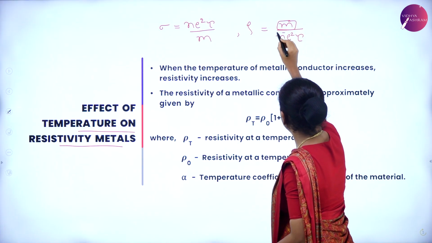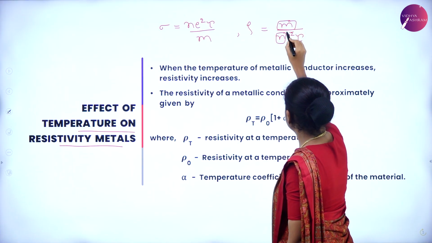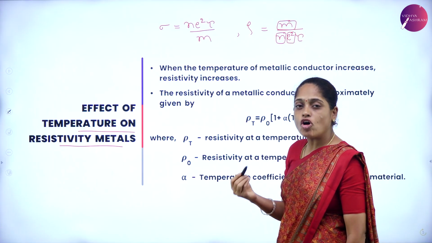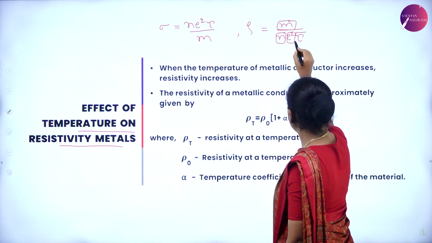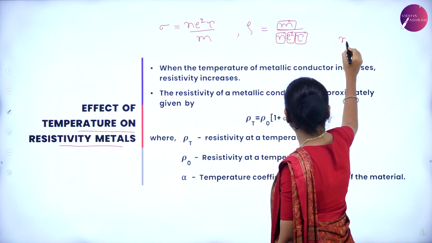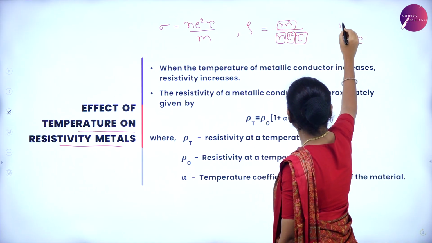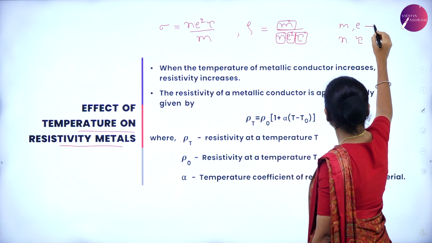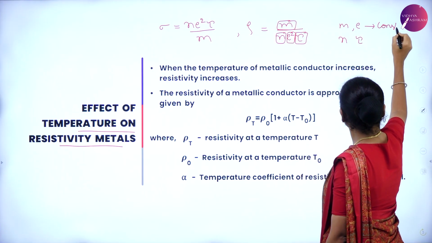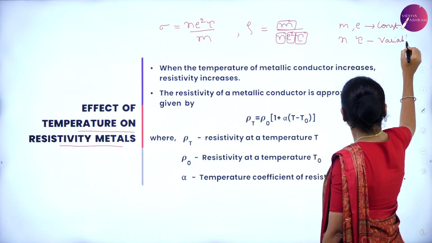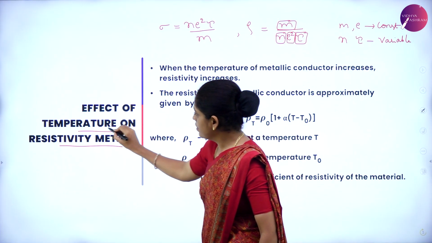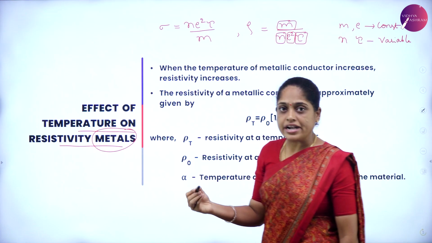N is the number of electrons, and E is the charge of electron, which is also constant. And now the variables we have are N and tau, where M and E are constant. First, let us consider the metals or the conductors.